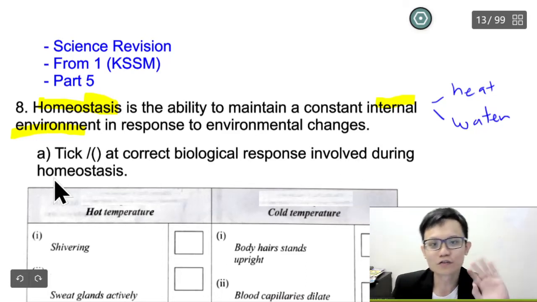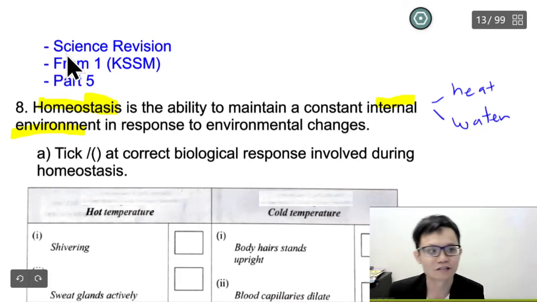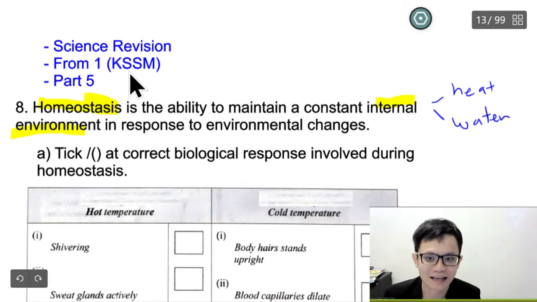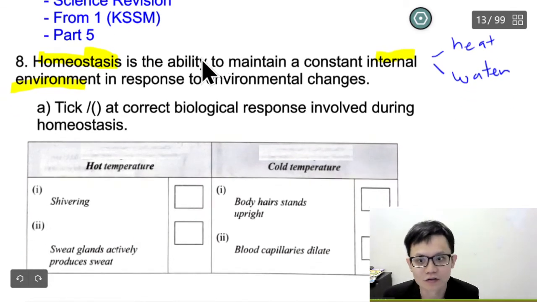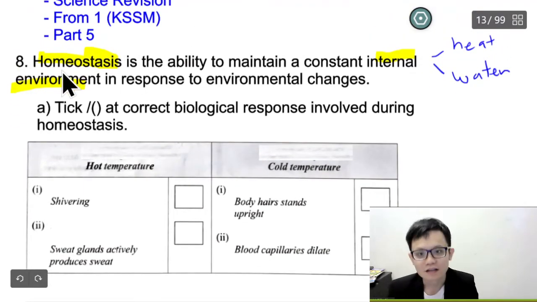Hi students, so today we are going to learn about science revision from Form 1 KSSM part 5. So let's read the question.